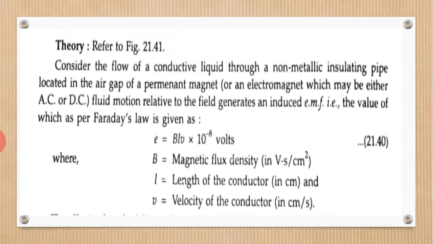Consider the flow of conductive liquid through a non-metallic insulating pipe located in the air gap of the permanent magnet.